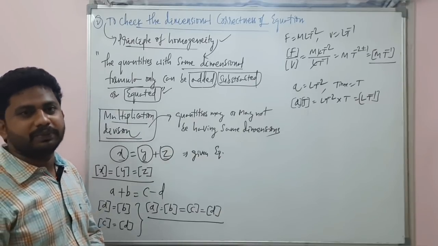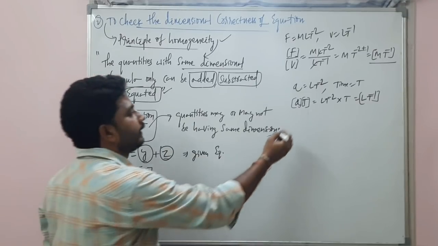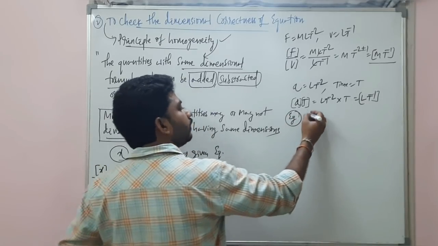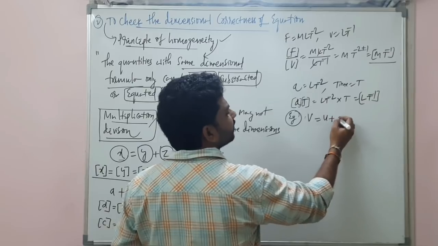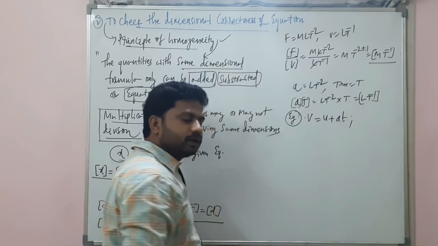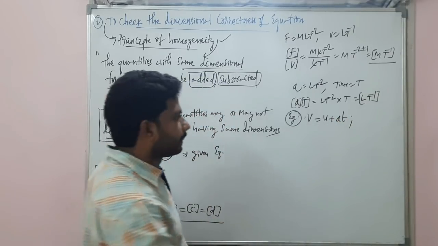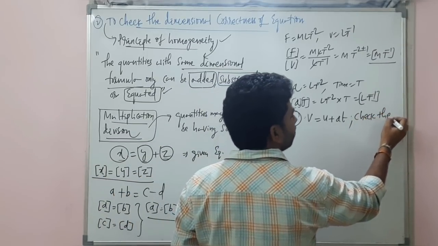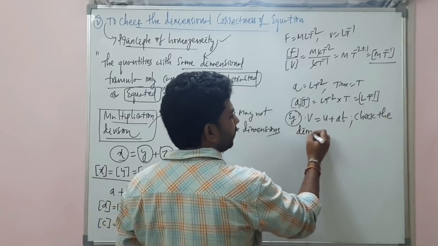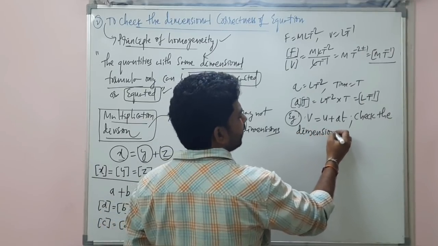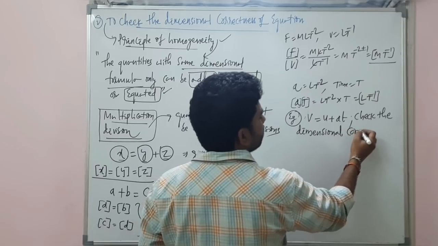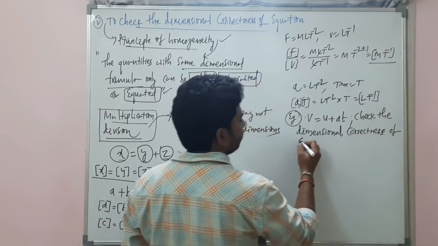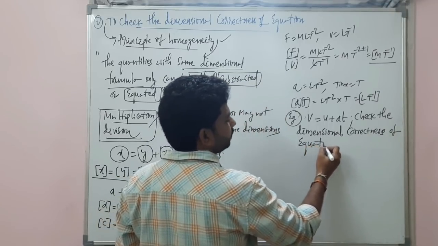How will the numericals be asked? Let's see an example. V is equal to U plus AT. This is the equation they mentioned. The question is, please check the dimensional correctness of the given equation.